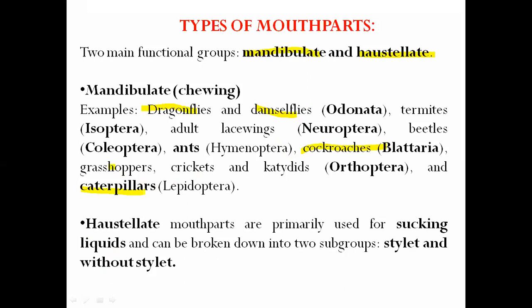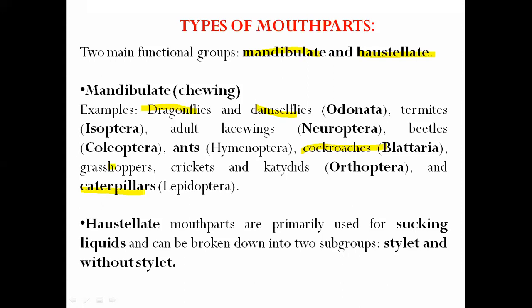Here the larvae and caterpillars mostly possess the chewing and biting type of mouth parts. Why? Because they possess a strong mandible, a strong sclerotized part. With the help of this mandible, the insect can easily cut the food material, bite it and then ingest it. So there are different mouth parts in different insects.